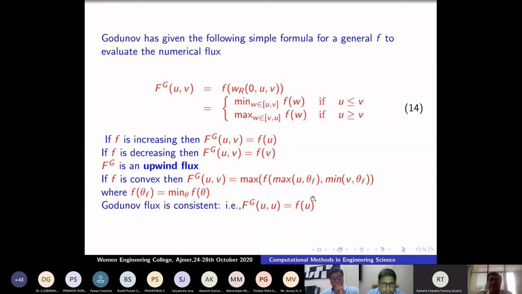The story goes like this. In his thesis in 1954, he found this formula beautifully. This is one of the highly cited papers for an upwind scheme today. When he submitted to the mathematics journals, they rejected it because there is no mathematics in it. Then he submitted to the physics journal, and they said there is no physics in it. So he could not publish his paper.